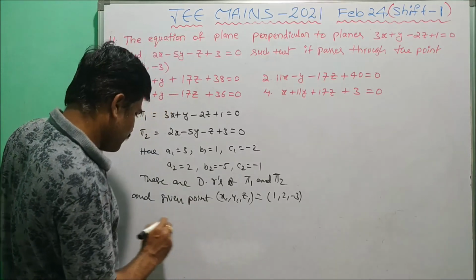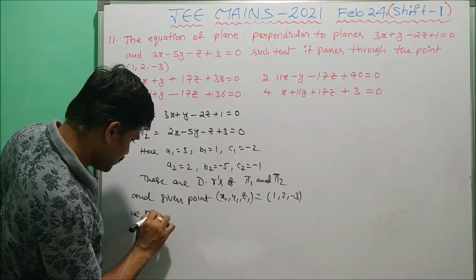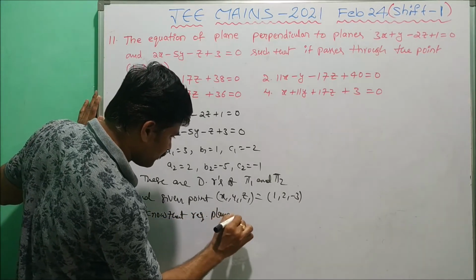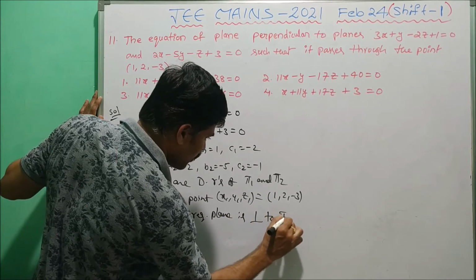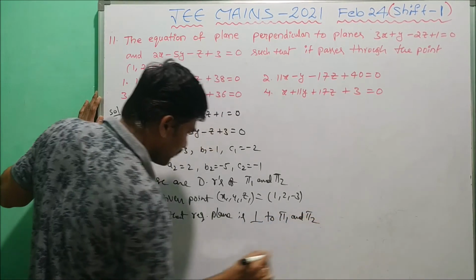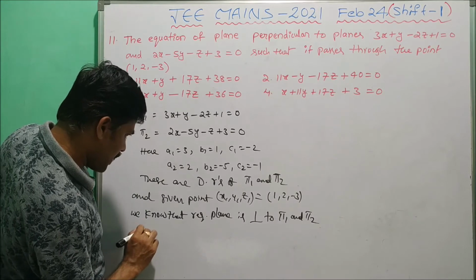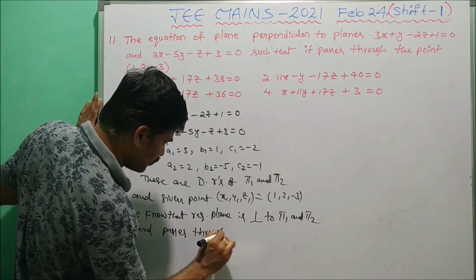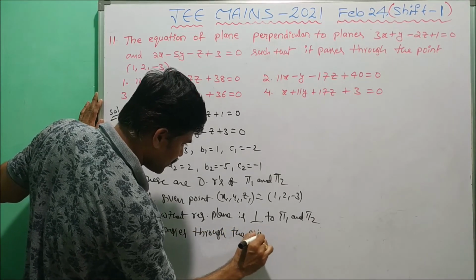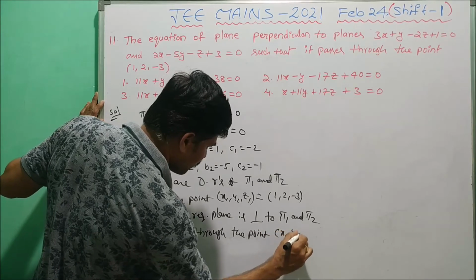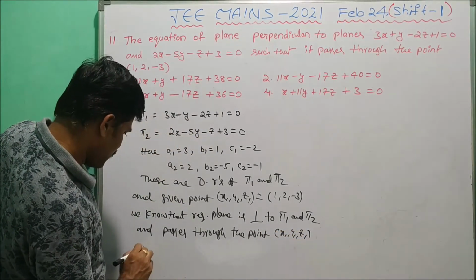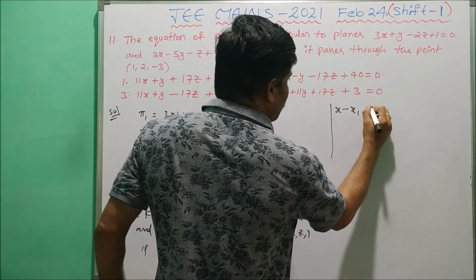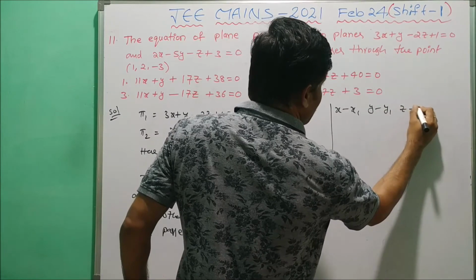We know that the required plane, perpendicular to phi 1 and phi 2 planes and passing through the point x1, y1, z1, is given by the determinant: first row x minus x1, y minus y1, z minus z1.